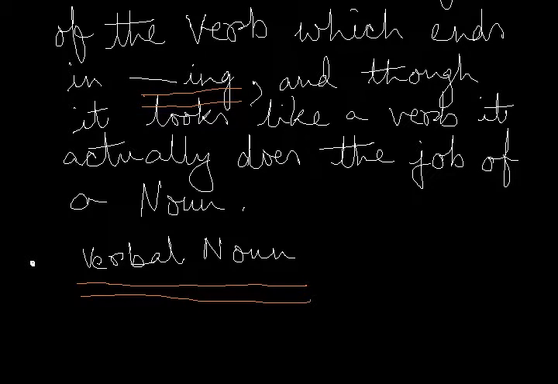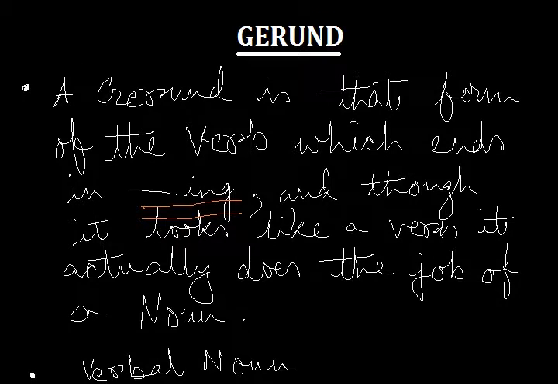The students must have already noticed that a gerund has got much in common with an infinitive, because an infinitive looks like a verb and yet does the job of a noun, and a gerund also looks like a verb whereas it does the job of a noun. But we should also remember that an infinitive is usually preceded by a to, and in an infinitive the verb is always in a simple present form, whereas a gerund always ends in ing.